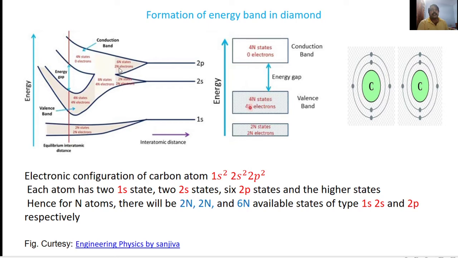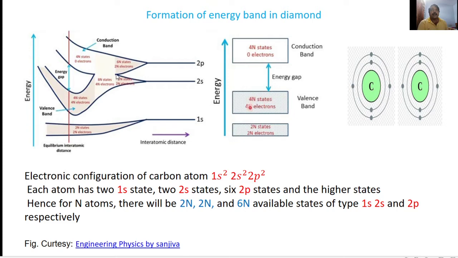These lower energy levels approach towards the 2s state. At the same time, some of the energy levels have higher energy and some have lower energy. This higher energy state approaches towards the lower energy of the 2p state. That is because when we reduce the interatomic distance, the 2s and 2p states are very close to each other. So these electron states start approaching each other.